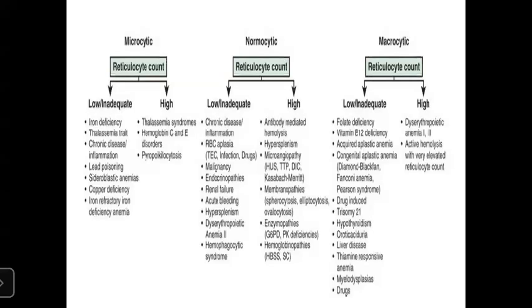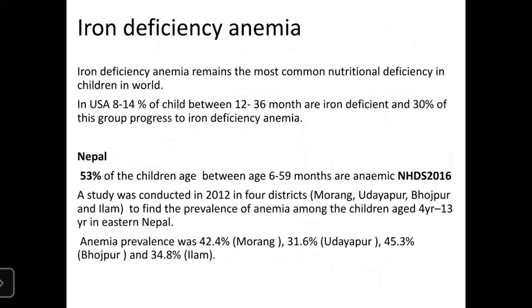it could be folate or vitamin B12 deficiency, acquired aplastic anemia, Diamond-Blackfan syndrome, Fanconi anemia, Pearson syndrome, drug-induced anemia, trisomy 21, hypothyroidism, or active hemolysis with variants. So you have to classify whether it's microcytic, normocytic or macrocytic, and whether the reticulocyte count is high or low, and you can come to a diagnosis. So now coming to the most common cause of anemia, that's iron deficiency anemia.